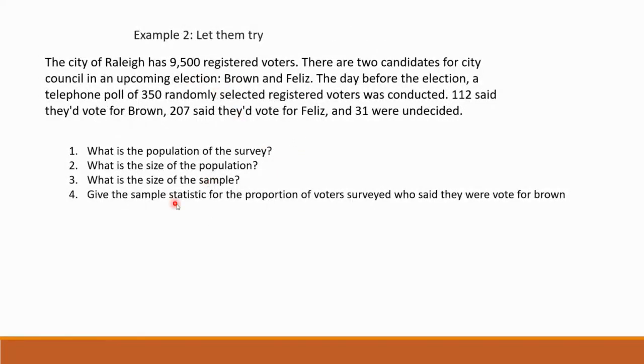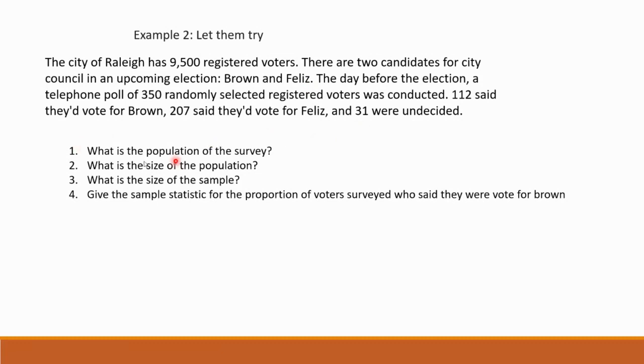So you have the city of Raleigh, which has 9,500 registered voters. Again, this is all hypothetical. There might be more, there might be less. There are 2 candidates for the city council in an upcoming election, Brown and Feelers. The day before the election, 350 of those voters were telephoned and polled to find out who's voting for who. So 112 said they're going to vote for Brown. 207 said they're voting for Feelers. And 31 are undecided.